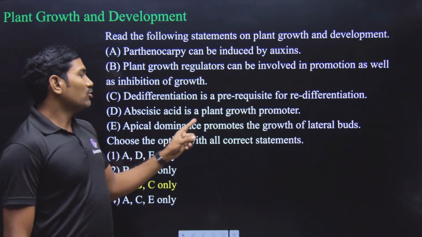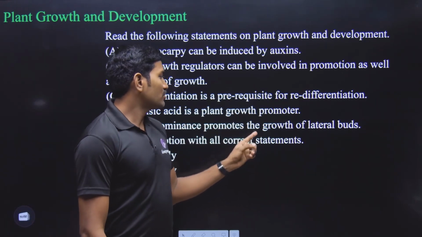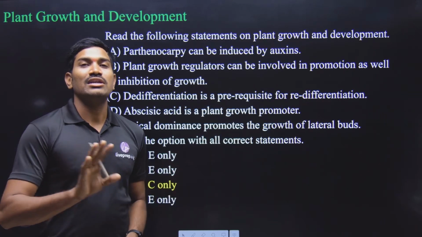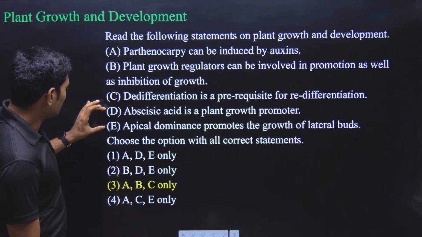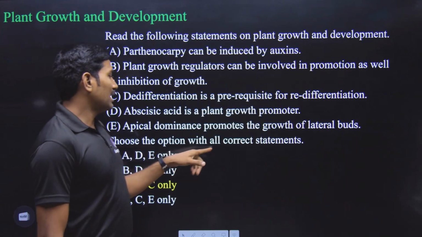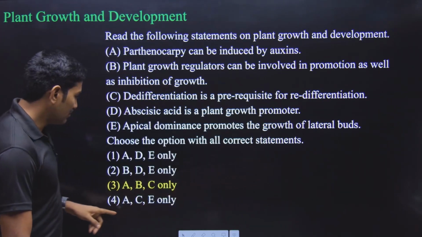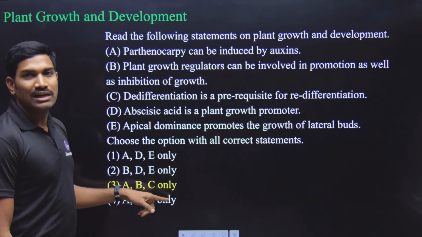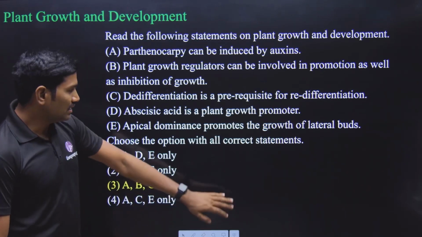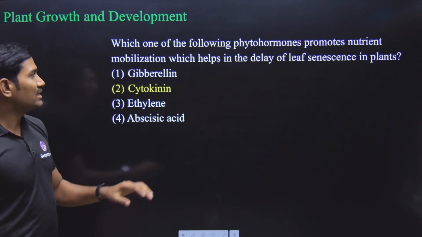Next one, apical dominance. Apical dominance promotes the growth of the lateral buds. No, when apical dominance is there, lateral buds growth is not promoted. So that's why what happens? D and E are wrong. A, B, C are correct. Okay. So choose the option with all the correct statements. What is that one? It is option 3. That is having A, B, C statements. So because these 3 are correct. Clear? Next one. Again from the plant growth and development.